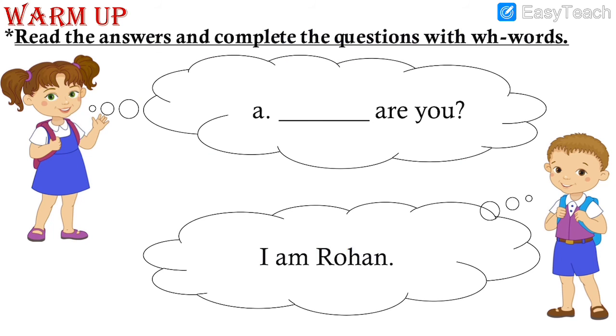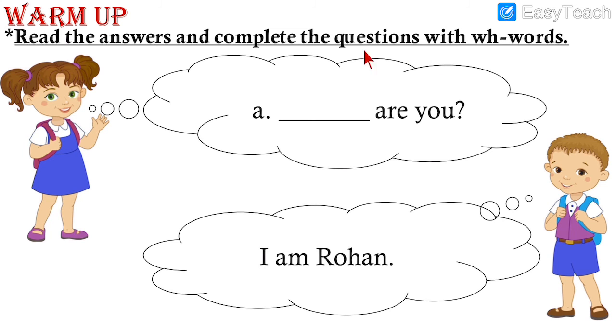Now, we are here to solve the warm-up exercise. This warm-up exercise is the exercise of your textbook. So, you should write the whole sentence. The questions are left blank, as you can see. Answers are already given. So, first you have to read the answer and then write the question word, the WH word. And which are the WH words that we learnt? What, which, where, why, when, who, whom, whose, and how. So, let us read the first one.